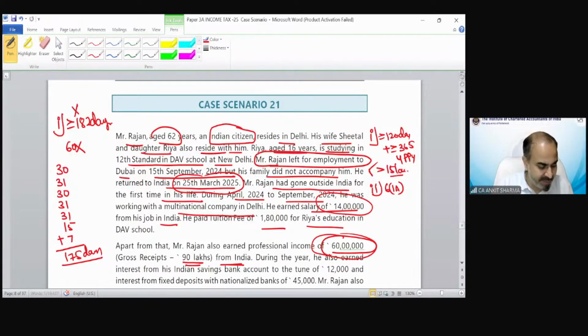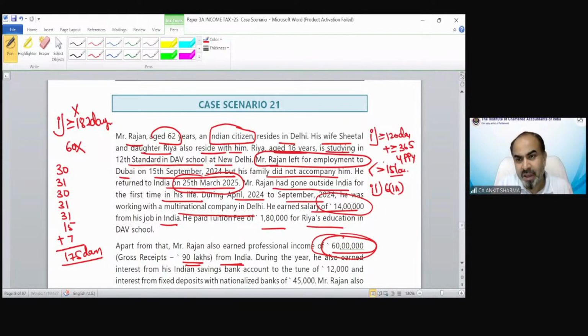But in this case, you can see he did not come to visit India. He went outside India. He did not come to visit in this year.